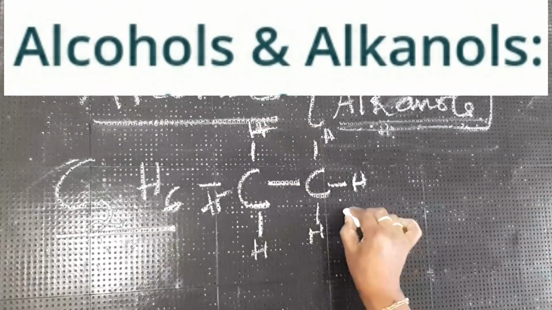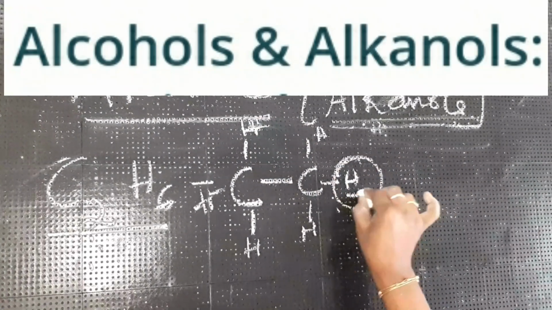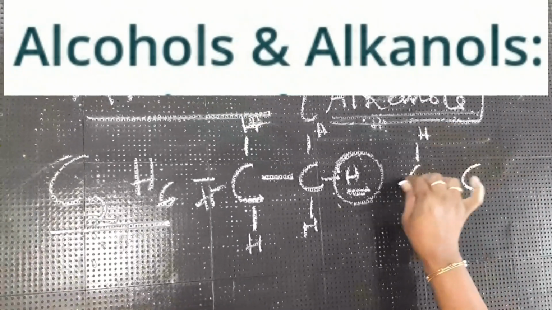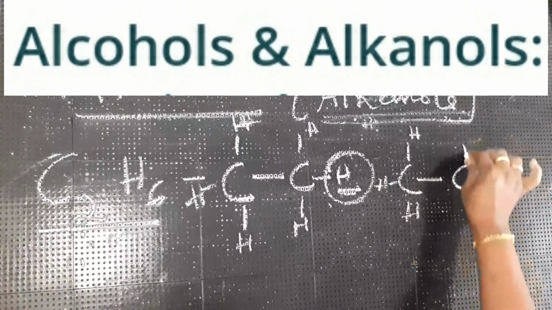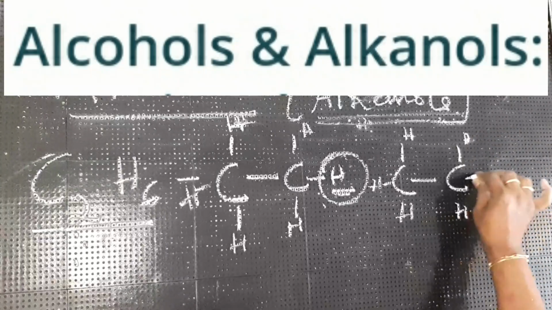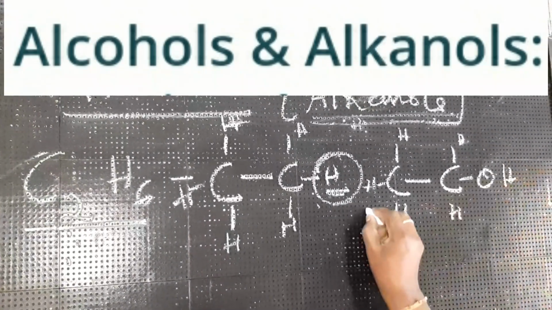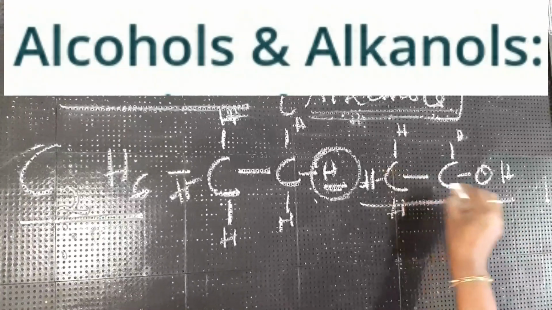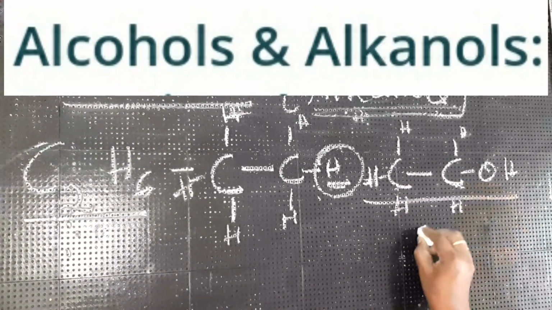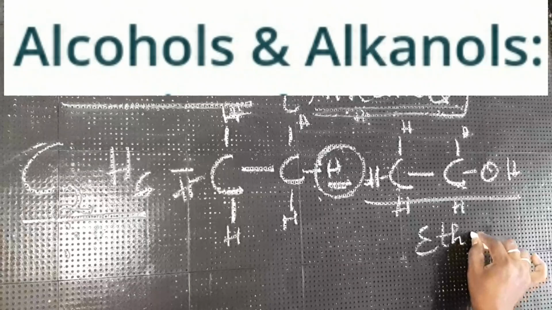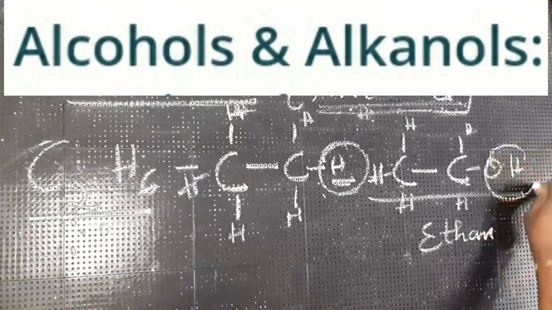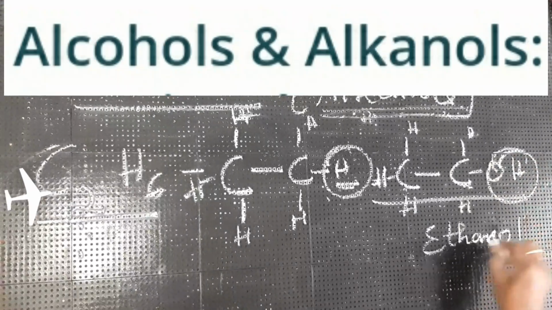Now one of the hydrogens is replaced with an OH group. Okay children, this is how alcohol is formed. What is the name of this compound, children? 2 atoms of carbon, you call it "eth", and the OH group is added, "ol": ethanol.